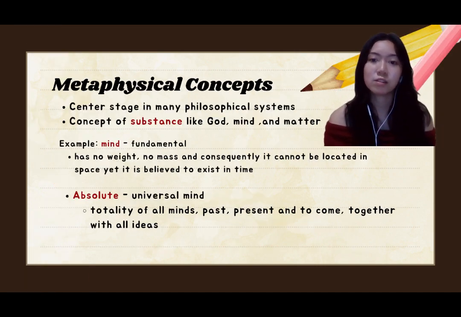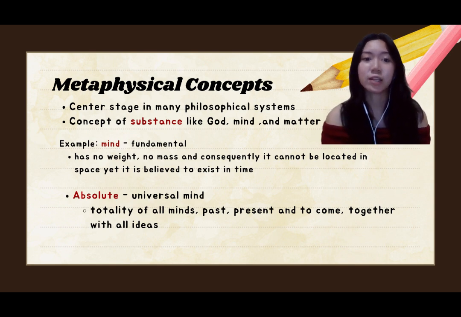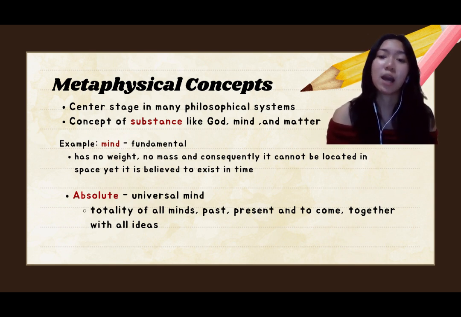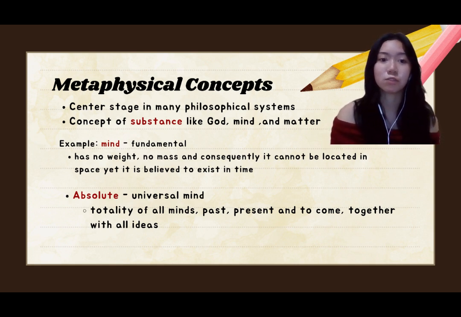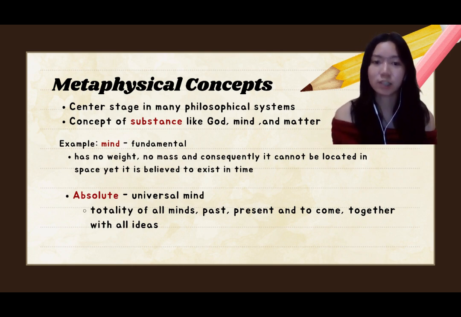Finally, metaphysical concepts use the concept of God, mind, and matter. It is eternal, and so it cannot be destroyed unless destroyed by God. There is also another concept by the idealist philosophers, and that is the absolute. It is characterized as a universal mind and composed of the totality of all minds, past and present, and to come, together with all ideas.